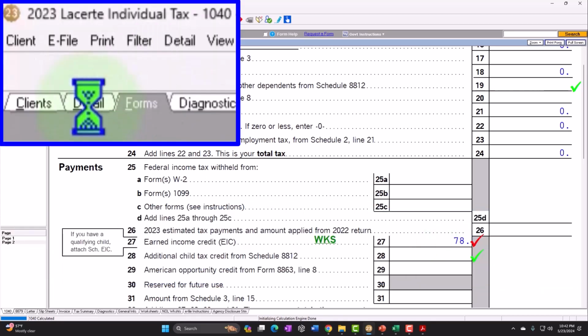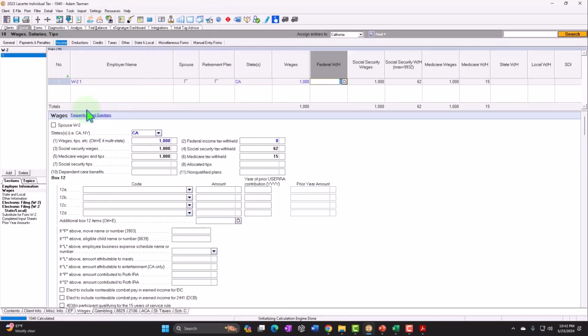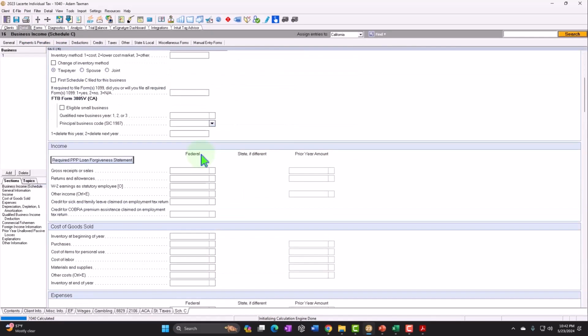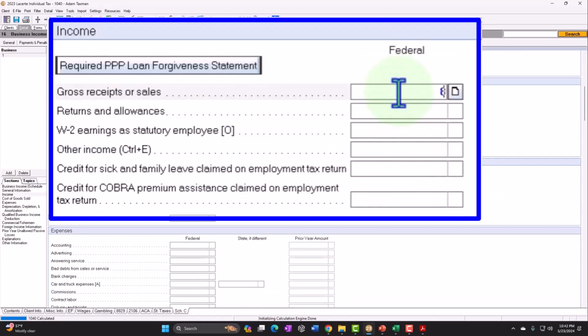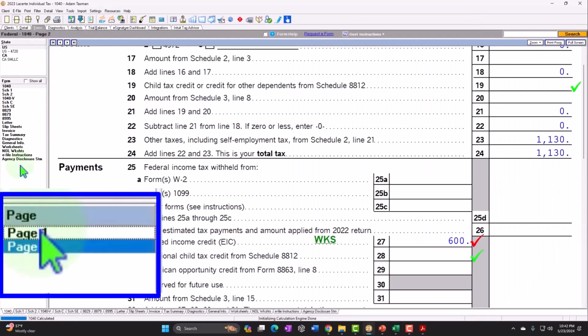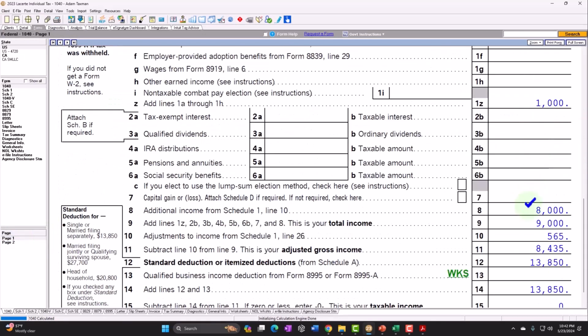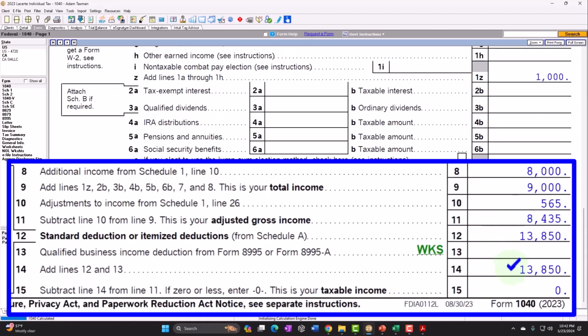Or you could possibly say, well, what if I had like Schedule C income, right? Say if I had Schedule C income of another 8,000, then I can say, okay, now on page 1, I've got the 1,000 here. I've got the 8,000 from the Schedule C income, and that brings me up to the 13,000 of, oh, that's the deduction.